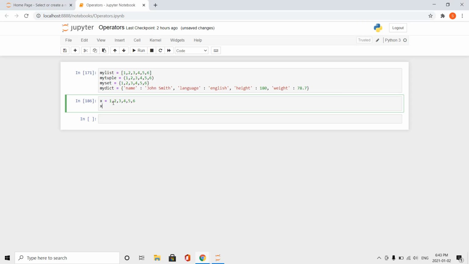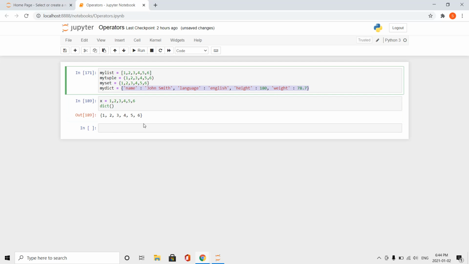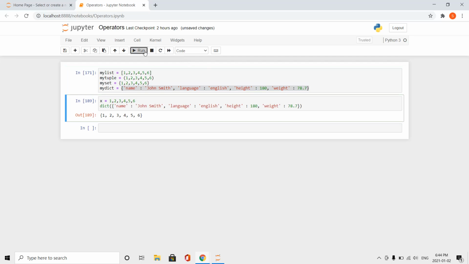So now let's see how we can convert to different data structures. We have x as a sequence of numbers, and by default this is a tuple. Let's say I want to convert it to a list, and I can do that by using the default list function from Python, and now it becomes a list. And I can do the same with set. Now it becomes a set. To create a dictionary, we can't really do this from the sequence of x, but however, the function is dict, and we can do this and get our dictionary.